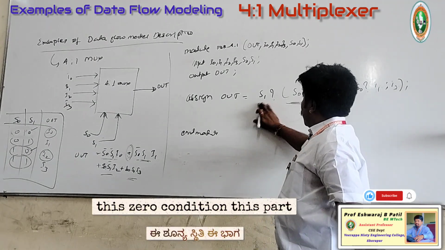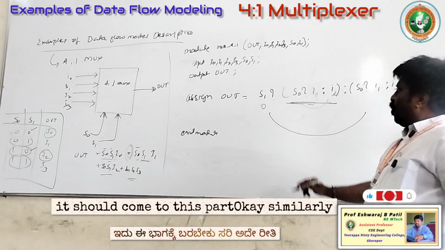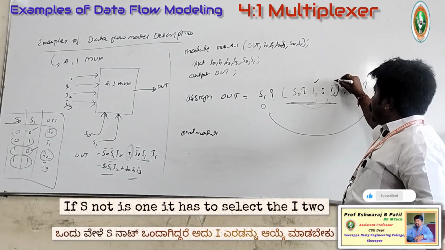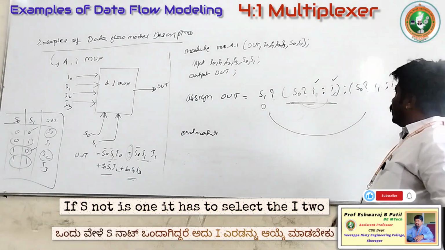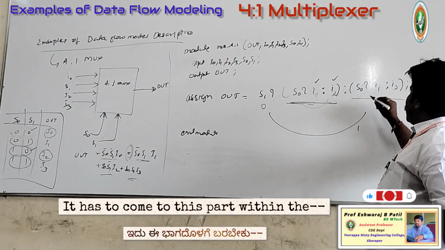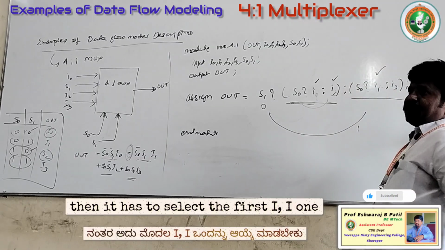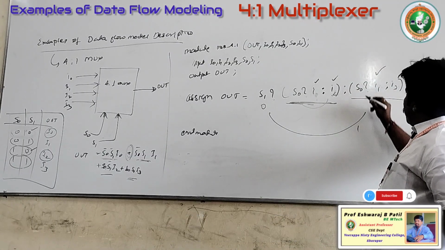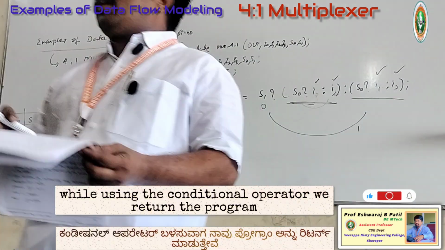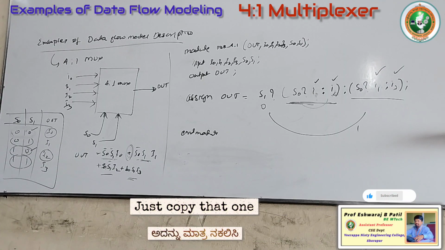Only if S1 is 0 should it come to this part of the condition, otherwise it should come to this part. Similarly, if S0 is 0, then it has to select I0. If S0 is 1, it has to select I2. Similarly, if S1 is 1, it has to come to this part. Then if S0 is 0, it has to select I1. If S0 is 1, it has to select I3. This is how, using the conditional operator, we write the Verilog HDL program in the data flow model. Just copy that one.